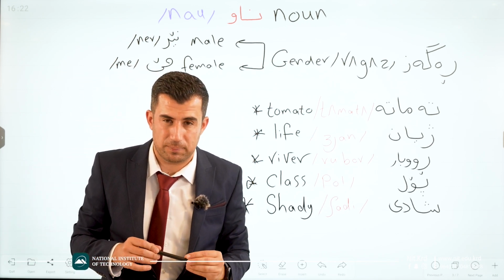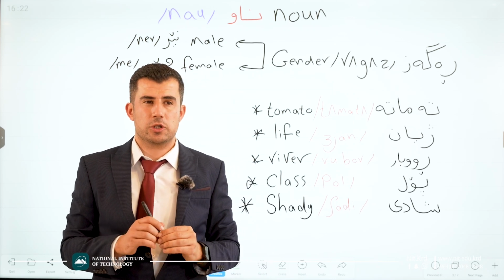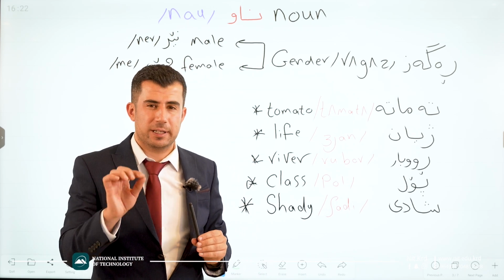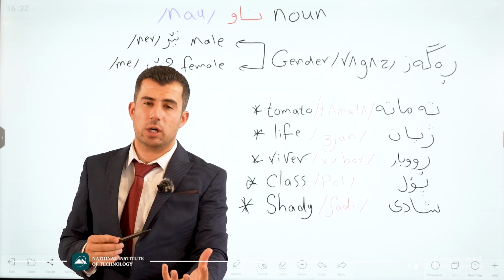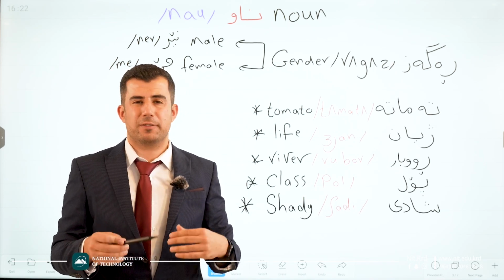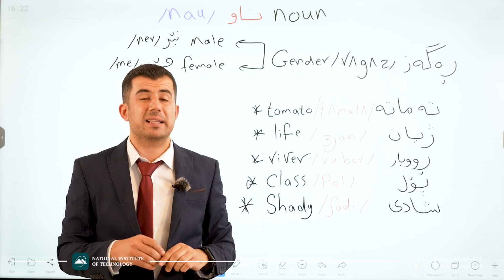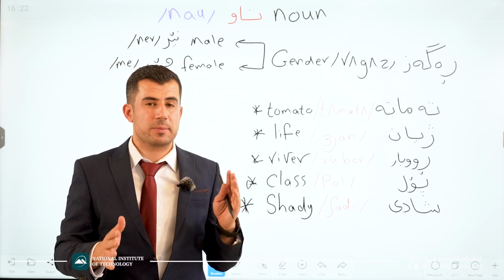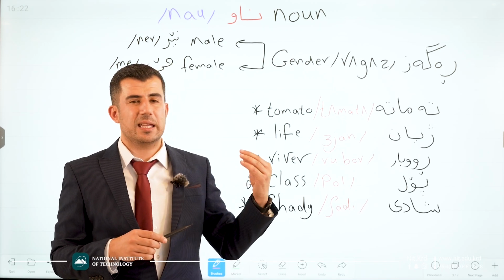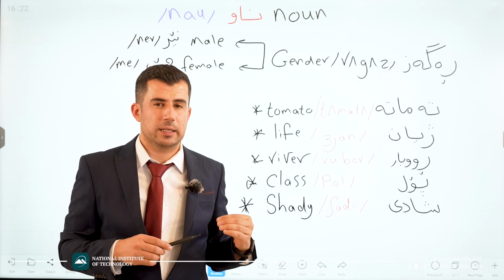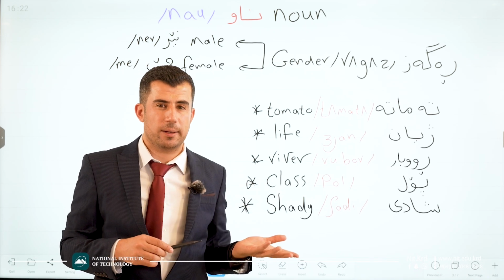But be careful. In Kurdish language, we do not have gender in things. For example, chair, we do not have any gender in it. But in Arabic language, sometimes we have different. For example, tree in Arabic is ash-shajara.